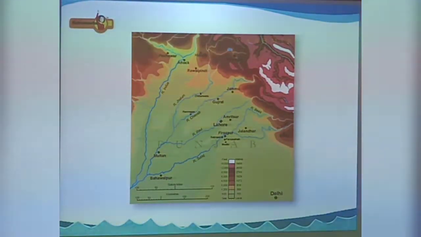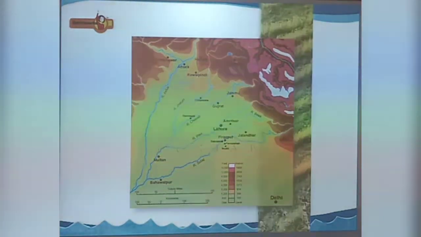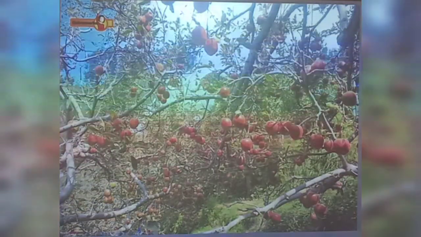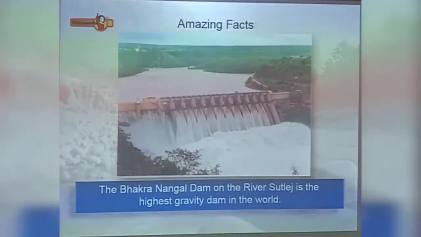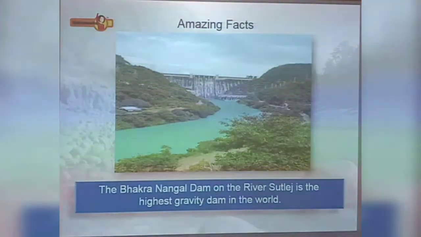As it enters Himachal Pradesh, it creates fertile valleys where large numbers of fruits are cultivated in orchards as well as many other crops. Amazing facts. The Bhakra Nangal Dam on the river Satluj is the highest gravity dam in the world.